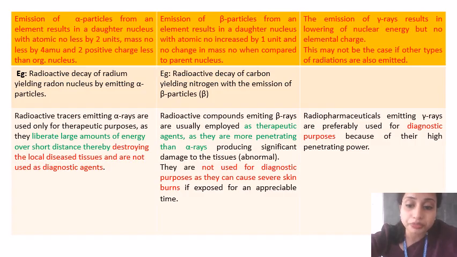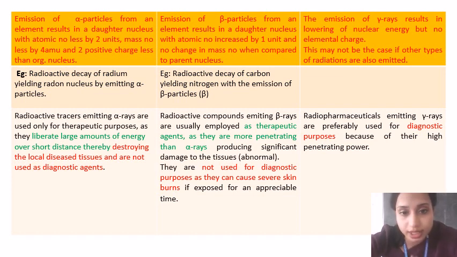In case of beta particles, they will form a daughter nucleus with atomic number increased by 1 unit and no change in mass number, that is, the mass number will be the same as that of the parent nucleus.